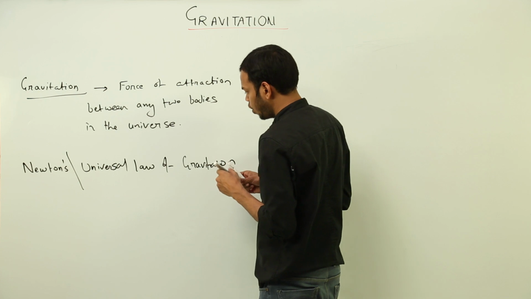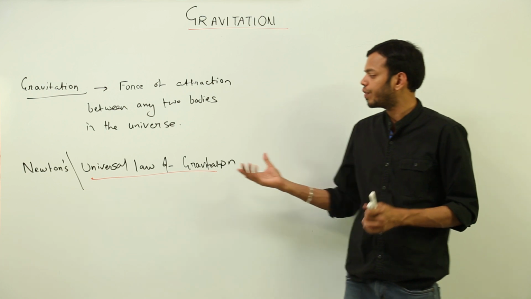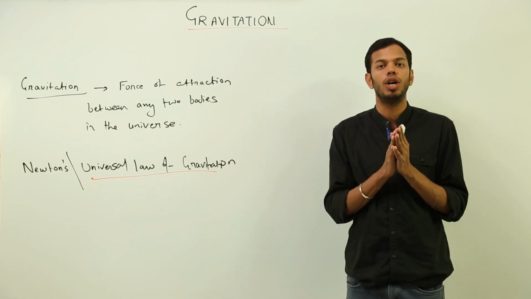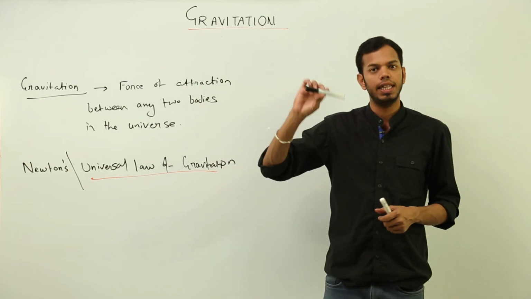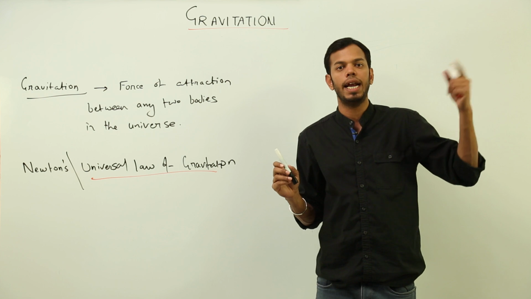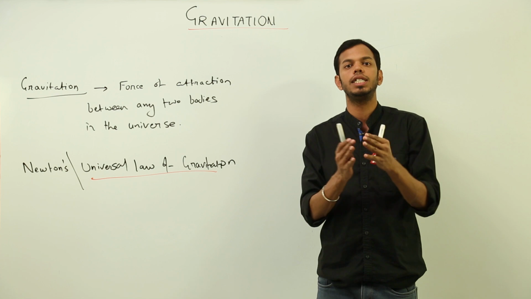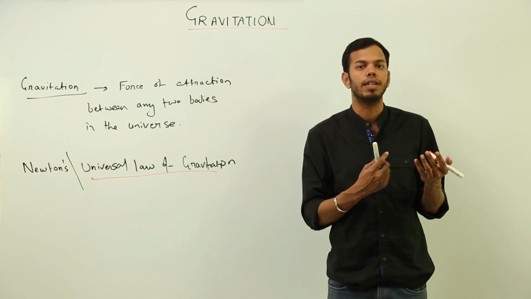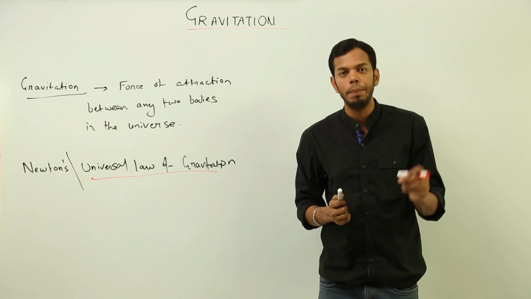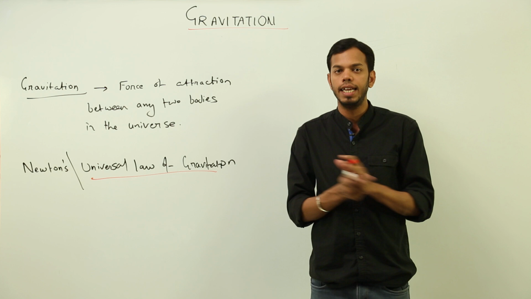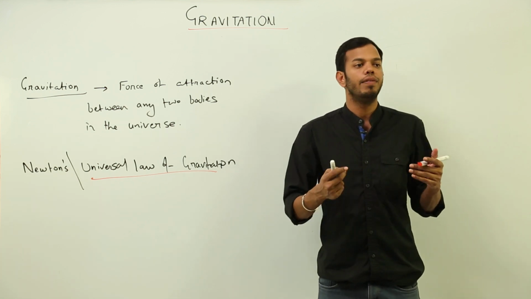Before studying this force, you should keep this fact in mind, that the force of gravitation exists between any two bodies in this universe. Now I have already stated that this is a force of attraction. So if this pen, this marker and planet Jupiter are attracting each other right now, why don't they just come towards each other and collide? Because yes, there exists a force of attraction, but the force is supremely small. It is highly small.